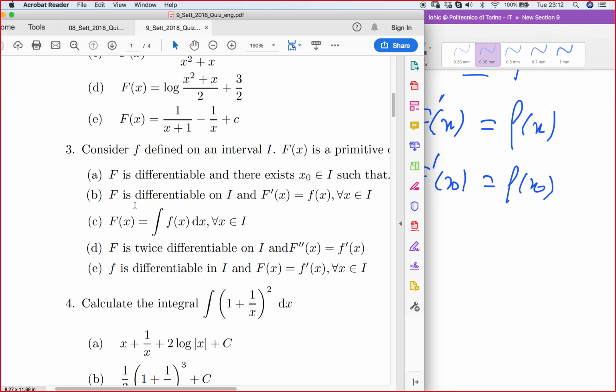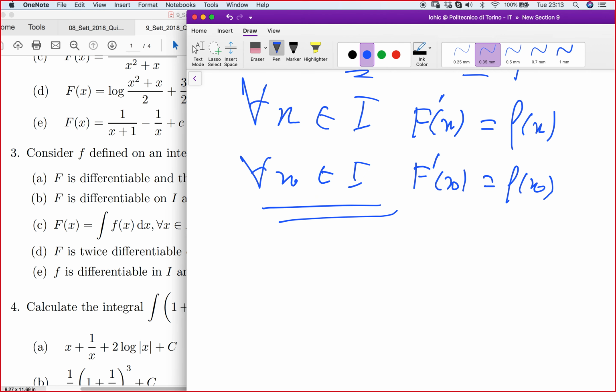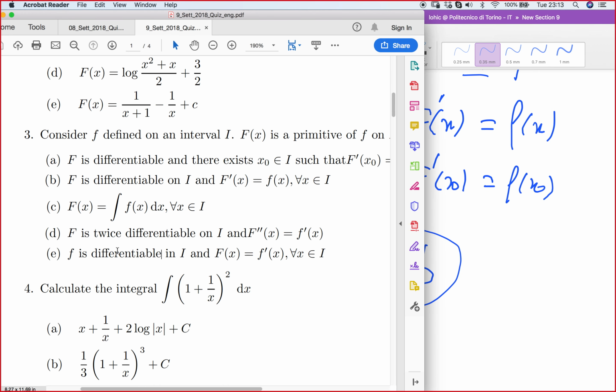Now B says that F is differentiable on I and F prime of x, so the derivative of big F at any point, is equal to small f for all x in I. This is true, yes or not? It's true. So the answer is actually 3B, right? Now students used to attack because D and E are obviously false.